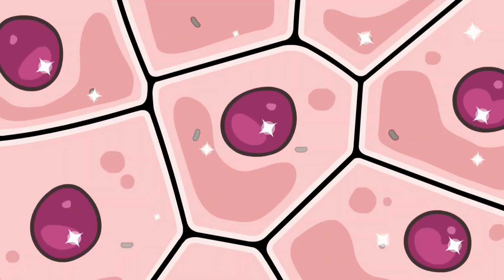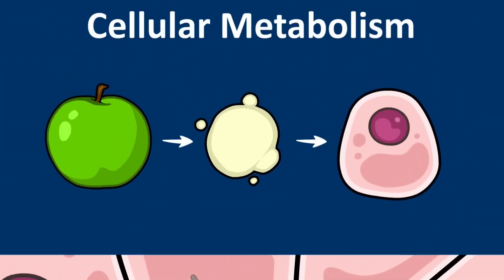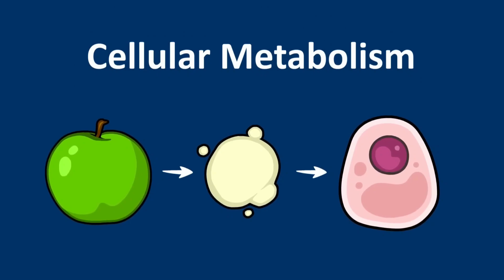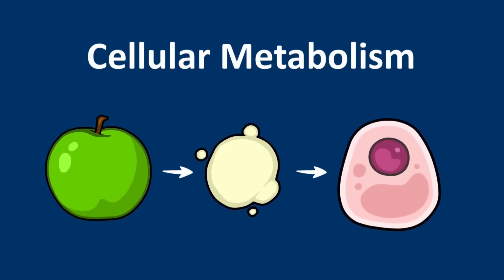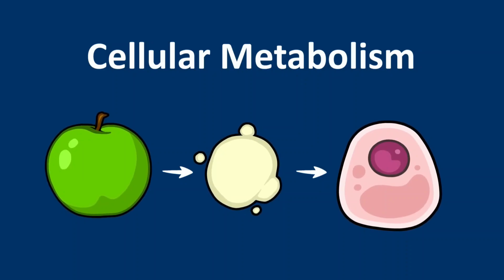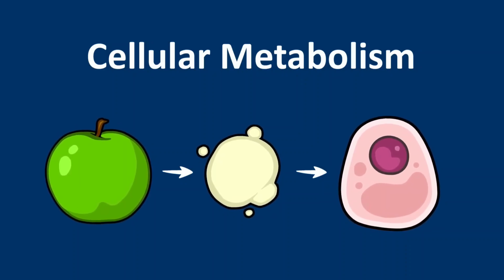While we often take this for granted, this concept is so important and so bizarre that it's worth repeating. A cell's metabolism, its internal network of chemical reactions, takes molecules from the environment, the molecules of an apple in this case, breaks them down and transforms them into pieces of the cell itself.